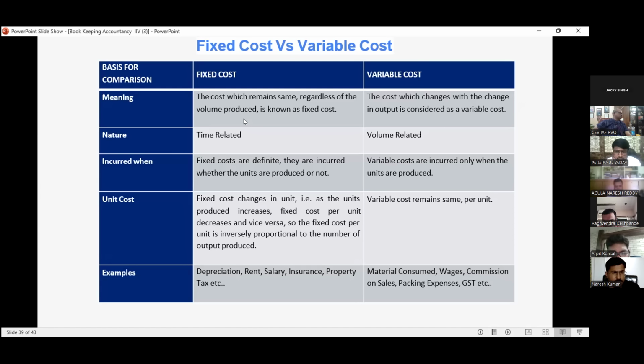What are the different examples we have in relation to fixed cost? Depreciation, rent, salaries, insurance, property taxes. Variable cost, we have material consumed, wages, commission on sales, packaging expenses, GST and so on.